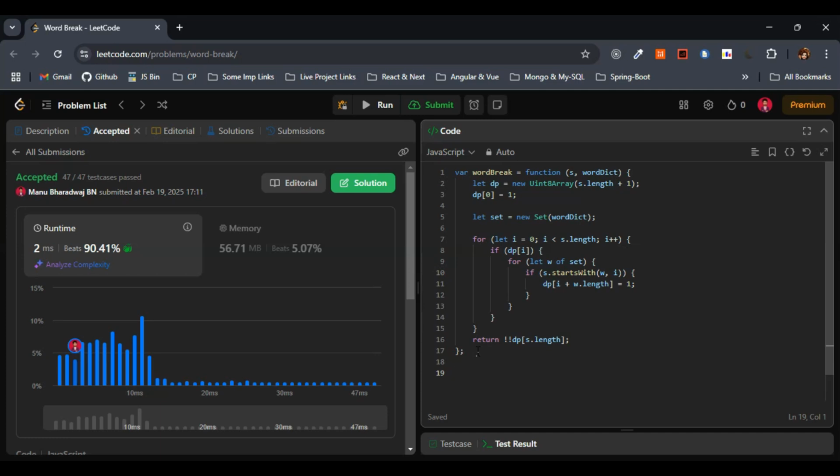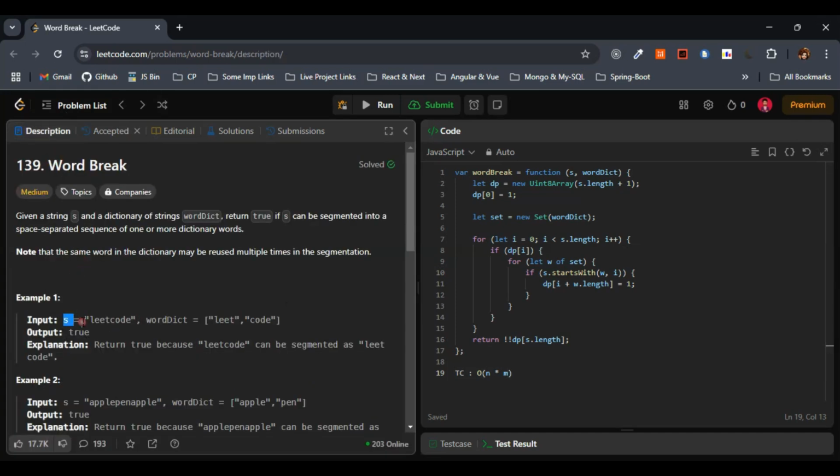Let's quickly discuss the complexities of the code that we have written, right? So the approach that we went with here is dynamic programming. We know that, right? So what would be the time complexity here? The overall time complexity would be big O of m into n, or we can consider here n into m as well. Doesn't matter, but n into m we have considered here. n is length of the s, this comes first, so it is better to consider n into m itself here. You can go with m into n, both are same.